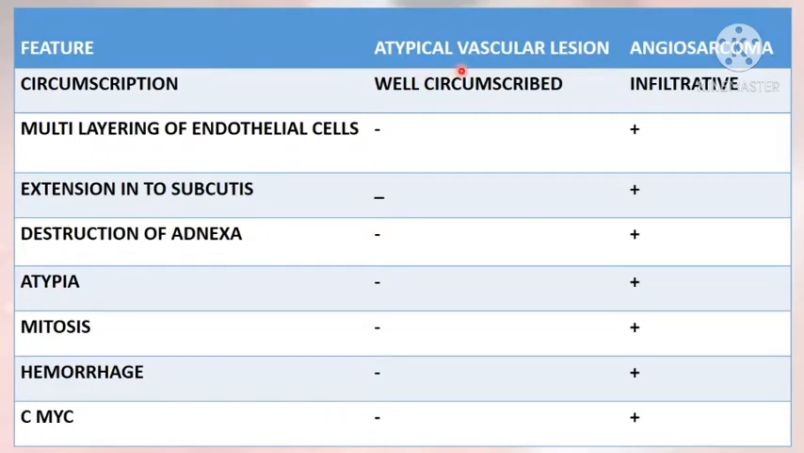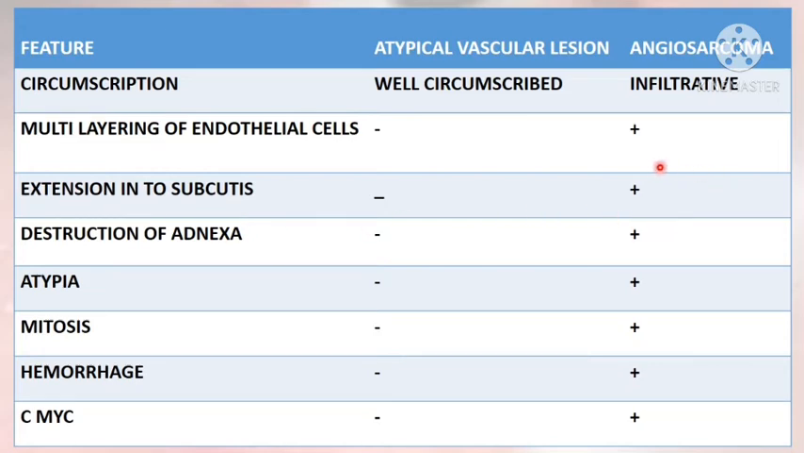This table shows differences between atypical vascular lesions and angiosarcoma. Both occur after radiation to breast very commonly. So let's see the differences. Atypical vascular lesion is well circumscribed lesion. Angiosarcoma is infiltrative. Multilayering of endothelial cells is seen in angiosarcoma. It is absent in atypical vascular lesion.